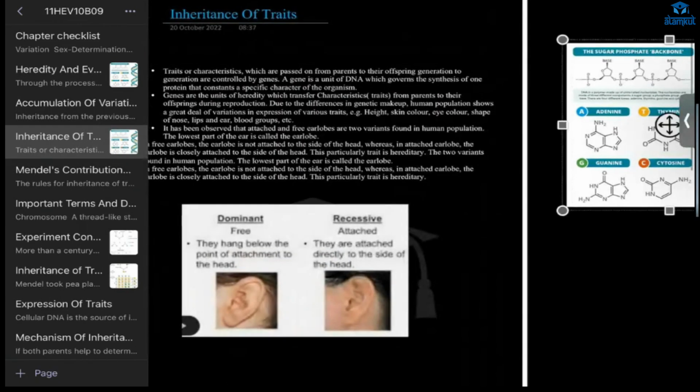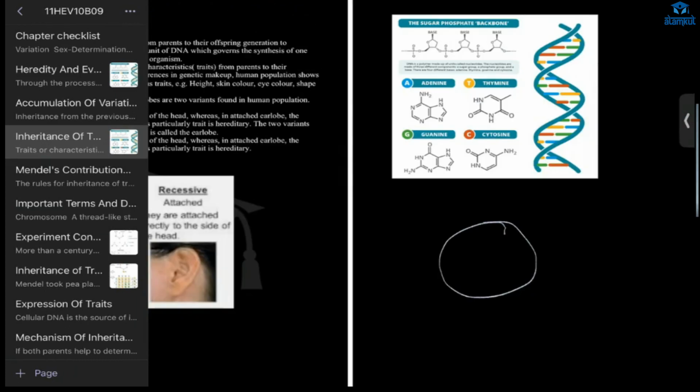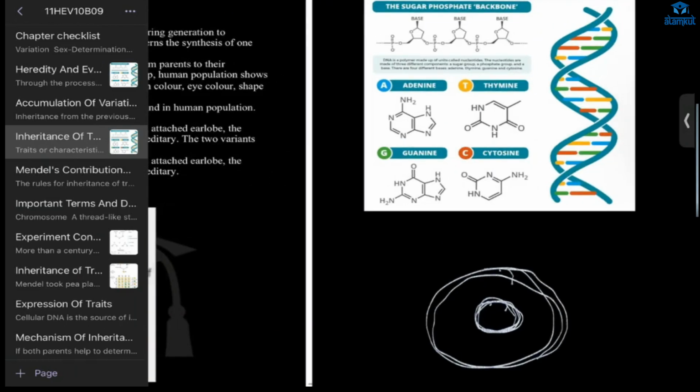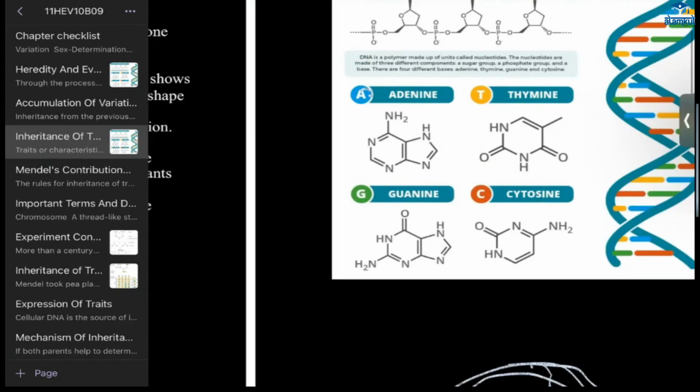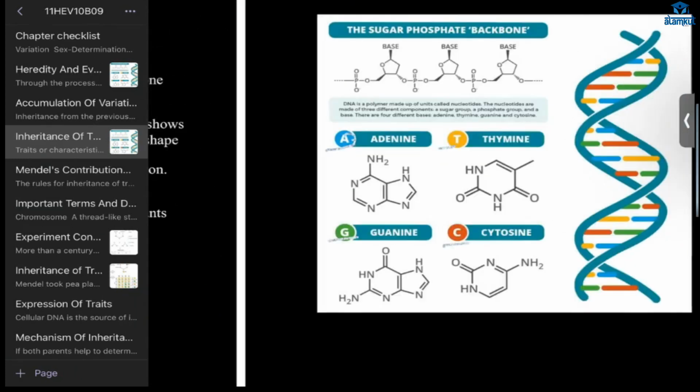Okay, so we have a cell. Everyone has cells, and inside that we have a nucleus. And inside the nucleus we have DNA, which I have already talked about. It is made up of four bases, a phosphate group and a sugar group.